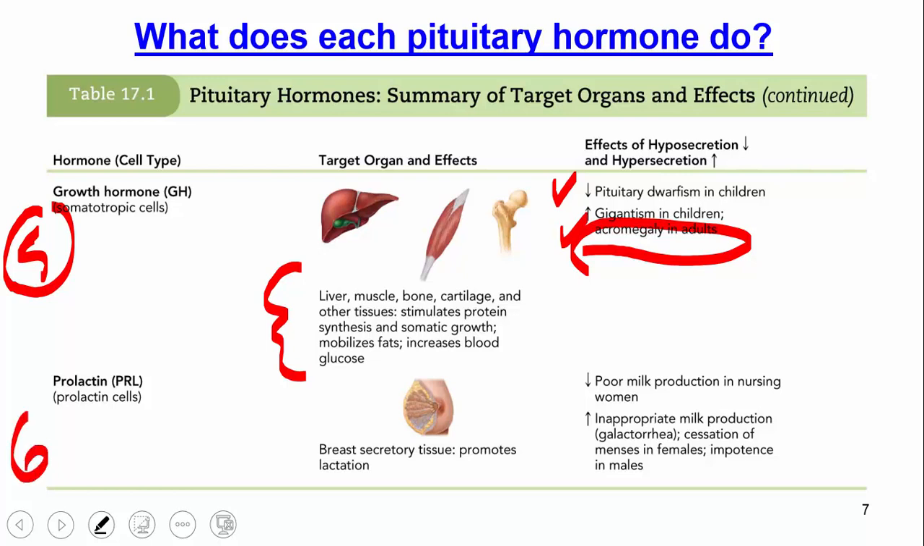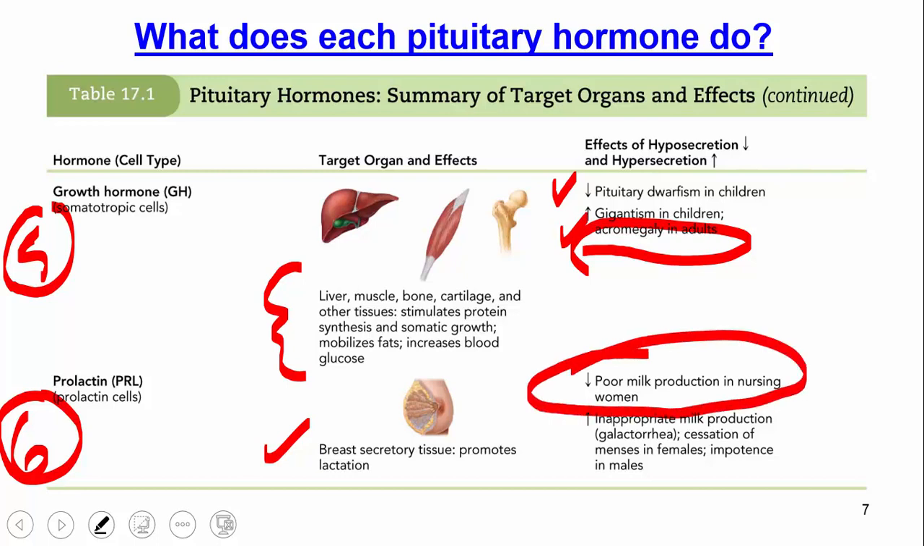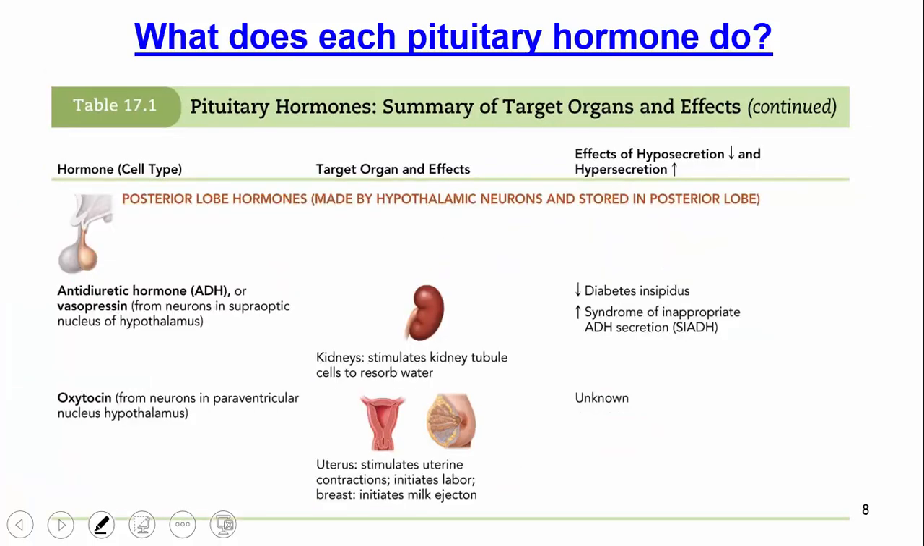Okay, if we go on to number 6 here, what else is secreted by the anterior pituitary? Something called prolactin. And this is a very common one that promotes lactation in women once they've had children. If they have too little of it, they have poor milk production. If they have too much of it, they're going to have too much milk production.